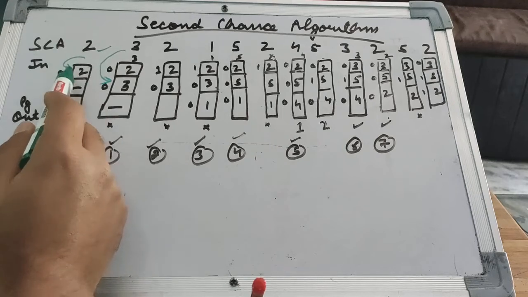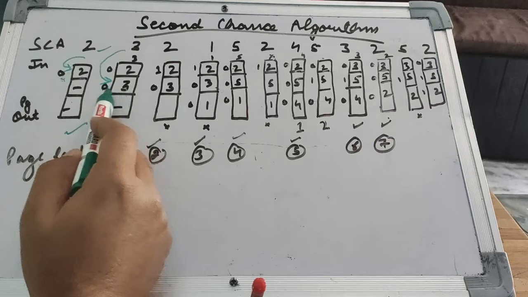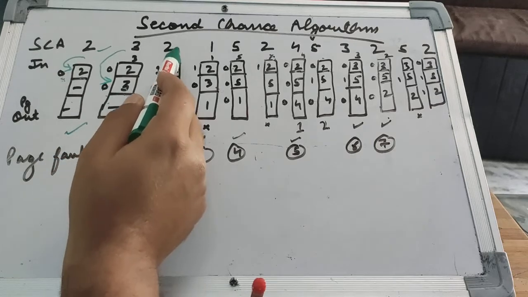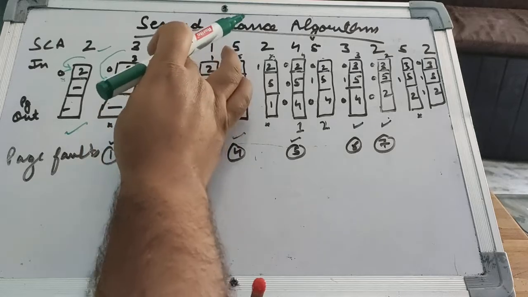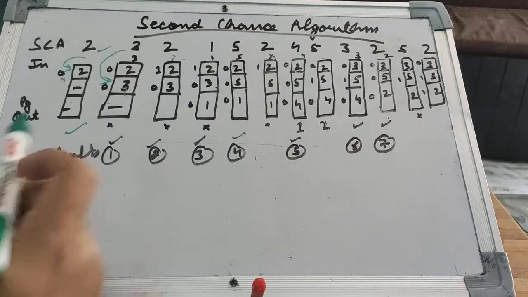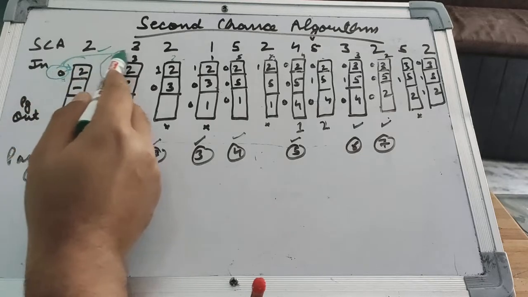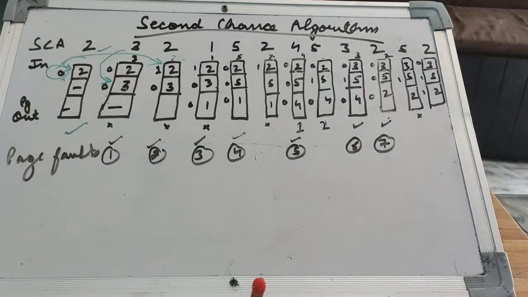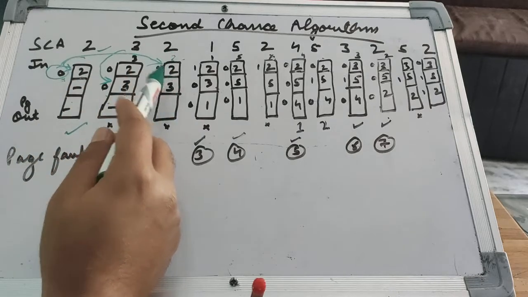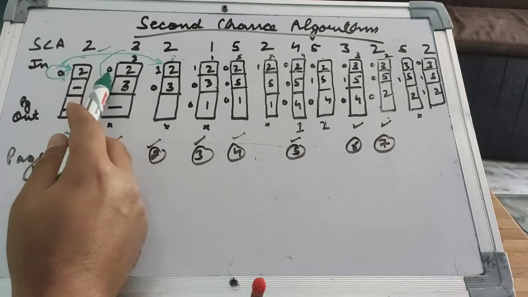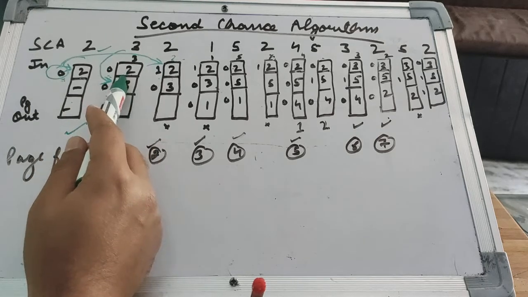The reference bit for 2 is 0, and for 3 it is 0. In the next case, 2 comes again. 2 is already over there, so what we'll be doing is changing the reference bit of 2 from 0 to 1. Clear? We were supposed to insert 2, but 2 is already here. So we change the reference bit of 2 from 0 to 1, because previously 2 was there.